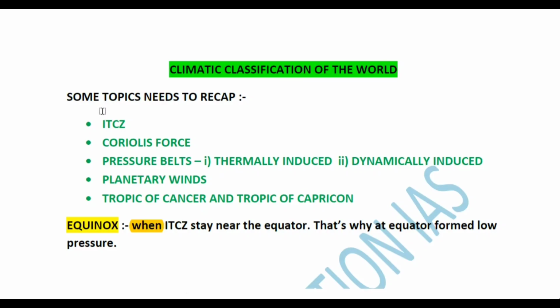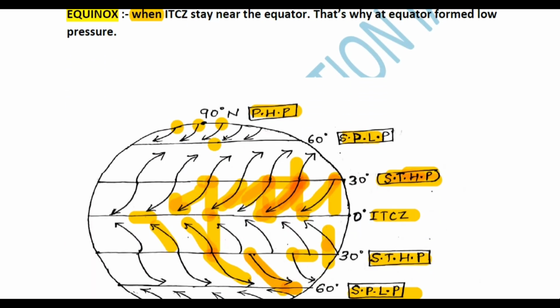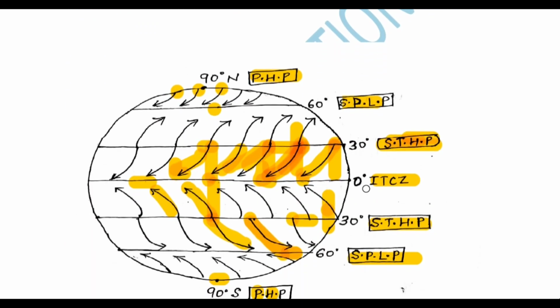So what is the meaning of this particular term, ITCZ? ITCZ is the convergence zone of two winds. The full form of this term is Intertropical Convergence Zone. To understand this term, I am going to show you this topic.